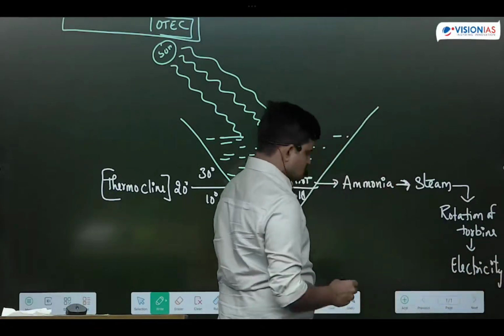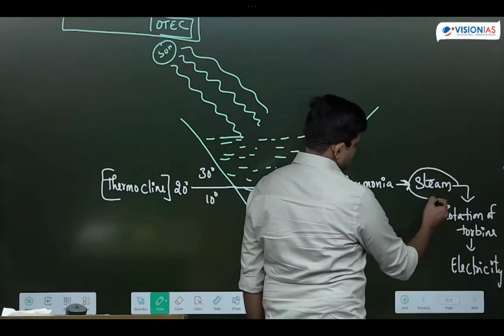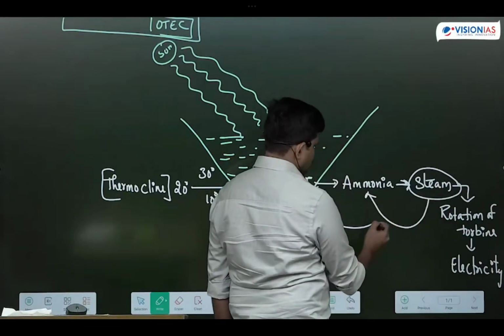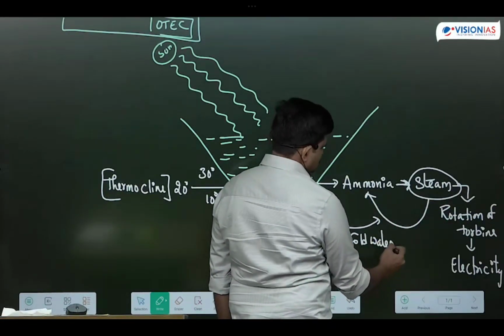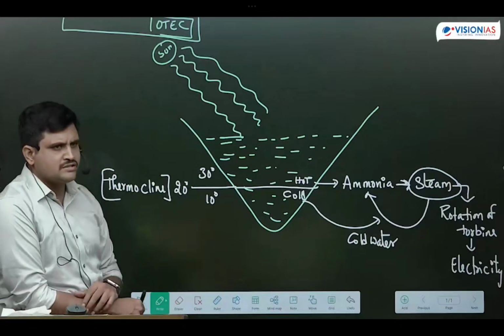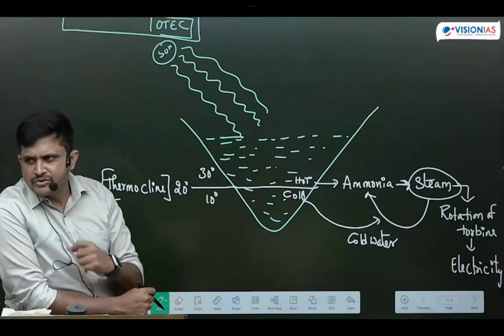And what is the use of cold water? With the help of this cold water, the steam is again converted into ammonia. That is how electricity is produced in ocean thermal energy conversion. So we use sunlight and produce electricity.